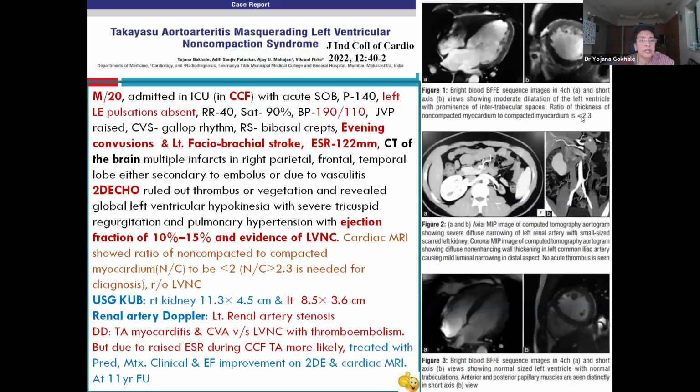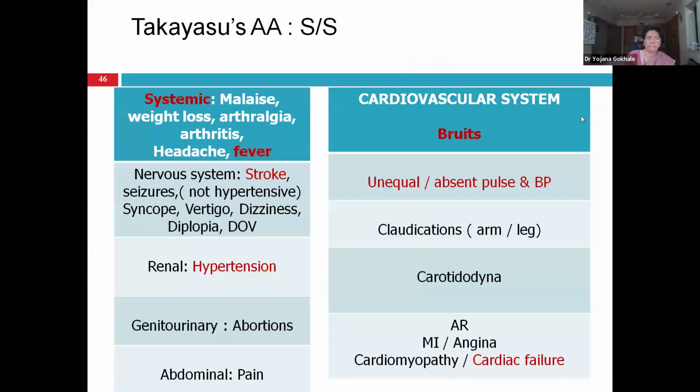Another similar patient, a 20-year-old male, was admitted in ICU with cardiac failure. He developed a stroke. Again, his left lower limb pulsation was absent, and aortogram revealed aortoarteritis, and the patient was treated with immunosuppression and improved. And I still have follow-up of this patient. This patient was, I think, somewhere in 2012, and so 13-14 years of follow-up is there.